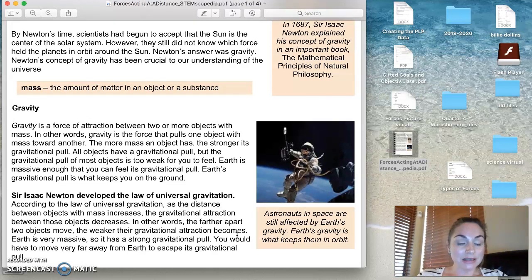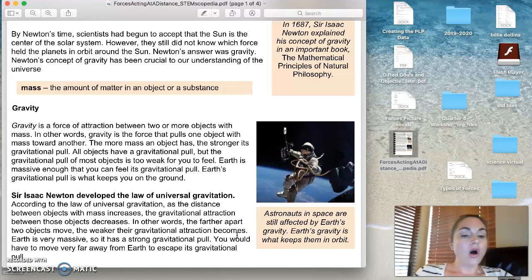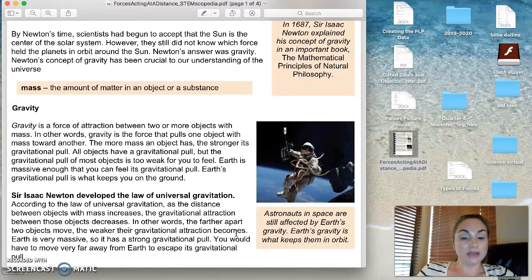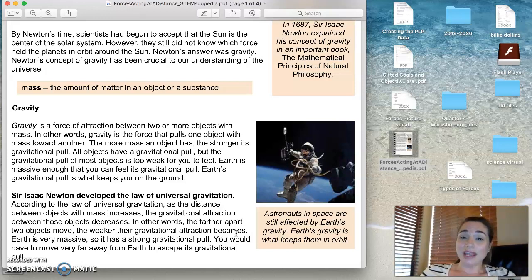The more mass an object has, the stronger the gravitational pull. All objects have a gravitational pull, but the gravitational pull of most objects is too weak for you to feel. Earth is massive enough that you can feel its gravitational pull. Earth's gravitational pull is what keeps you on the ground. So the larger an object is, the more gravity it has.